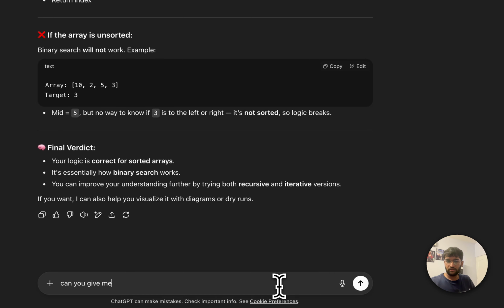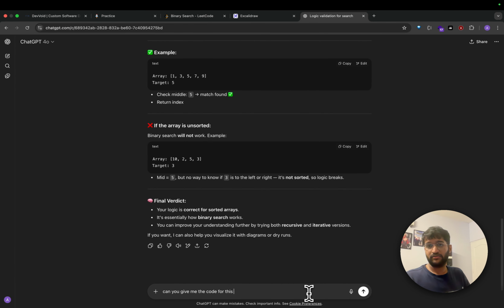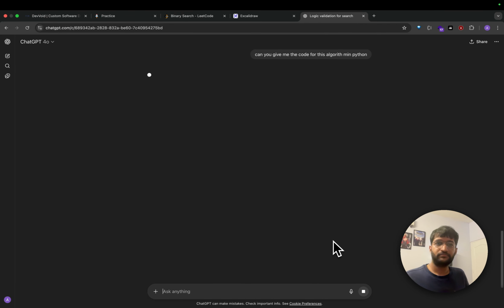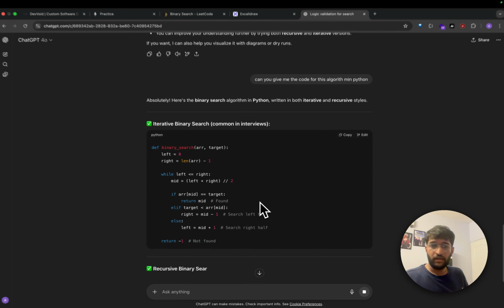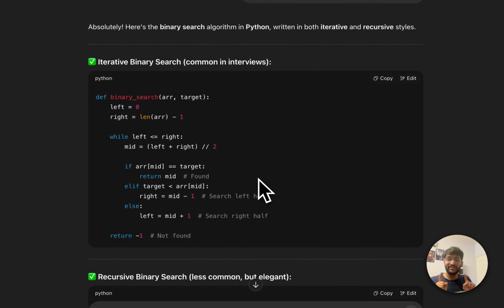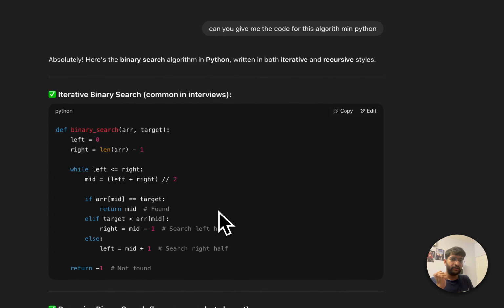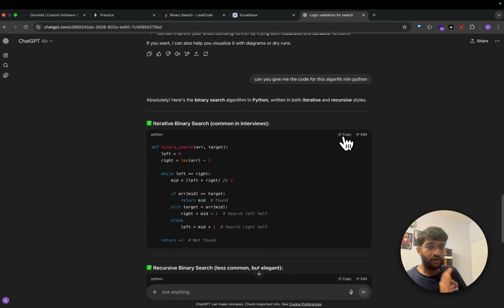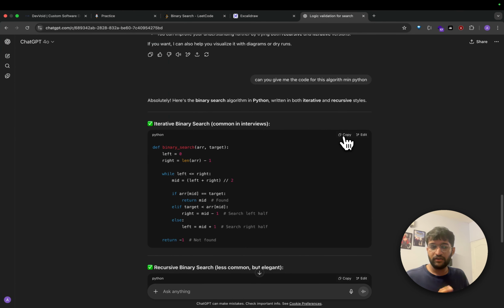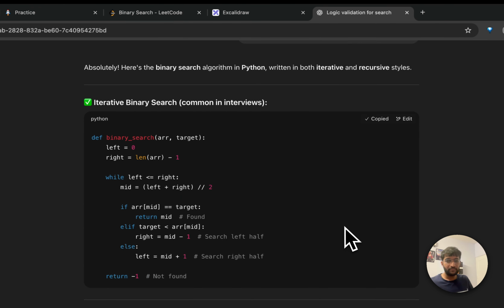Can you give me the code for this algorithm in Python? Okay. And of course, very important disclaimer here. This is not what you should do in any competitions or any interviews and whatnot. You should be able to do this. That's the goal here. But since the focus of our whole learning process is using ChatGPT for learning, and also that I would take time to write this code, that's the only reason I am not doing this. But I know how to write this code. If you guys don't know how to write the code, don't do this, please.